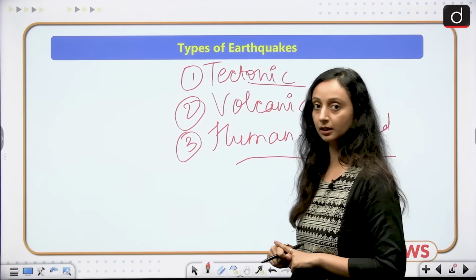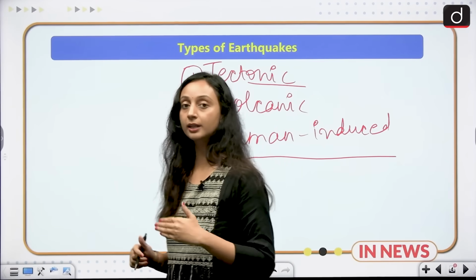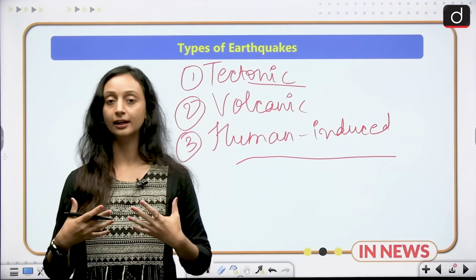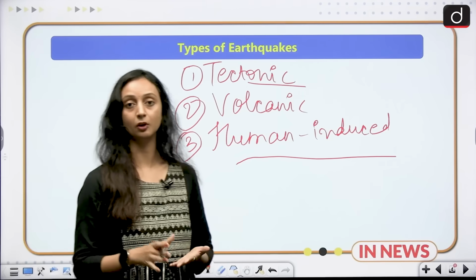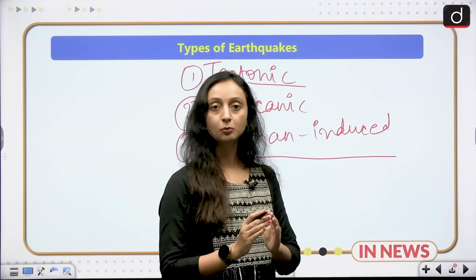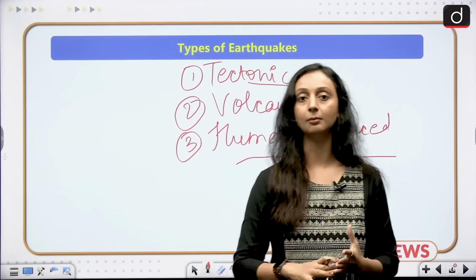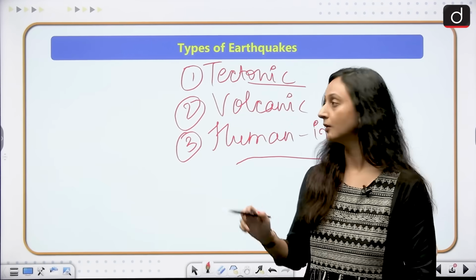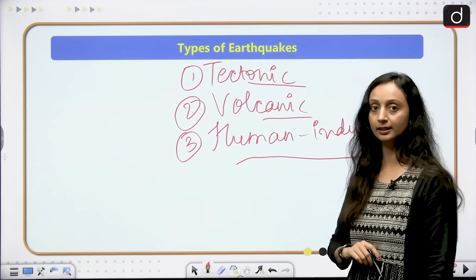Next, we have volcanic earthquakes. Volcanic earthquakes are induced due to a volcanic eruption and the large-scale displacement of magma that follows. So they are mostly localized in nature in comparison to tectonic earthquakes. Volcanic earthquakes are localized in nature.